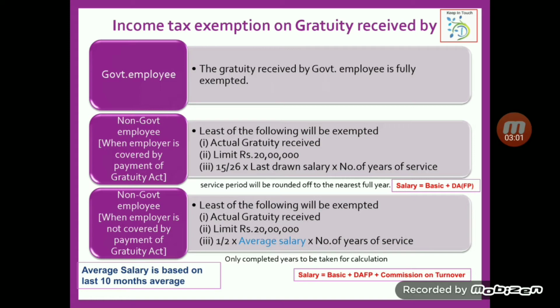Please make note of it. There is a different meaning for salary if it is covered under the Payment of Gratuity Act and if it is not covered under the Gratuity Act. If it is covered by the Payment of Gratuity Act, salary is basic plus DA forming part. If it is not covered by the Payment of Gratuity Act, salary is basic plus DA forming part plus commission on turnover. And when not covered under the Gratuity Act, for the number of years, only the completed years are to be taken. If there is any fraction of a month, even if it is 9 months or 10 months, that is to be ignored.